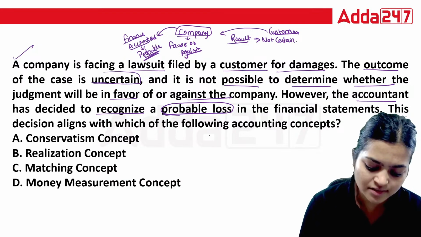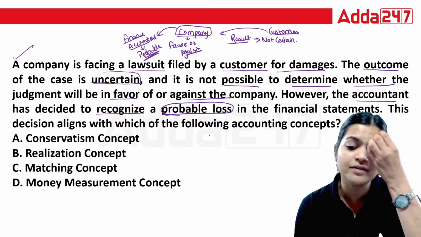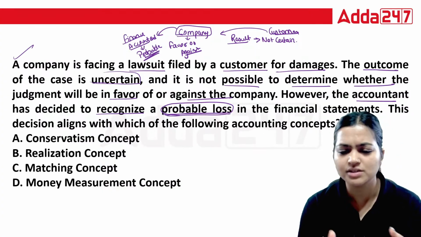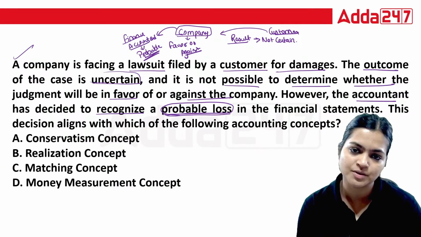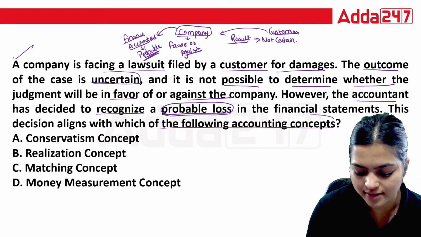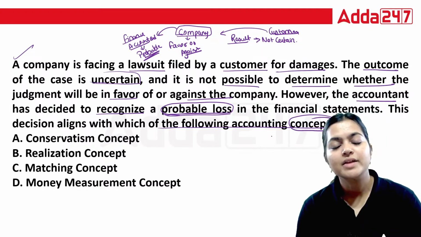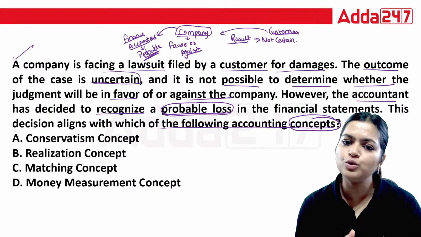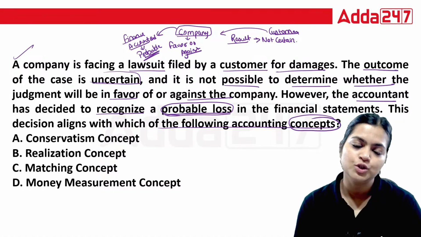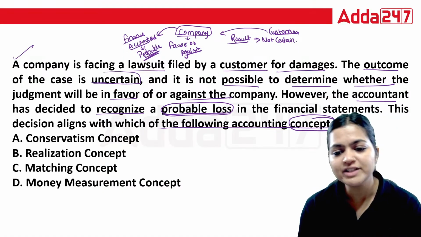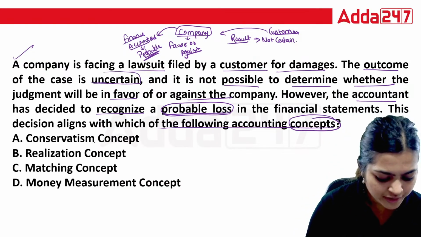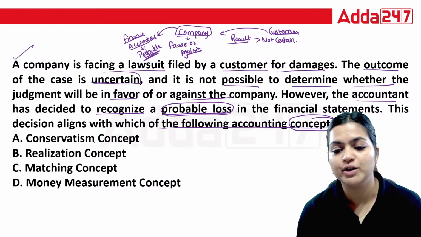So he says let's make one probable loss. Let's show one probable loss of some amount in our financial statements. So this decision aligns with which of the following accounting concepts? Your accountant is saying that in future there might be a requirement to pay this amount. So which concept is he using here? Conservatism, realization, matching, money measurement concept.